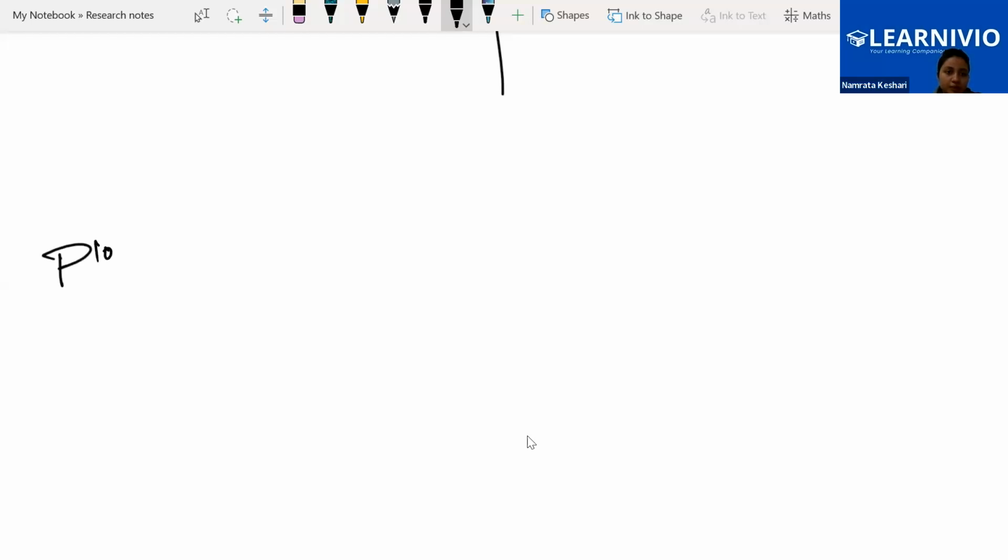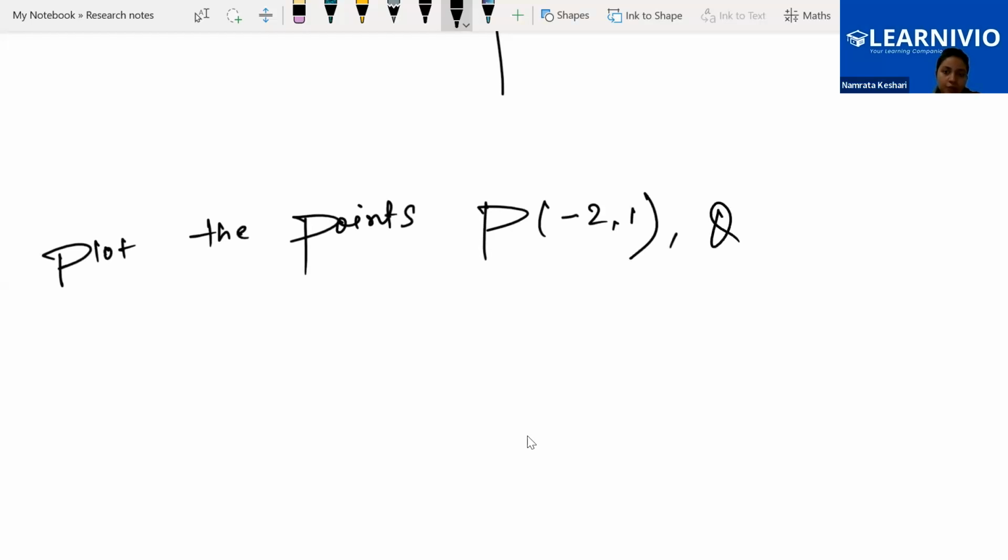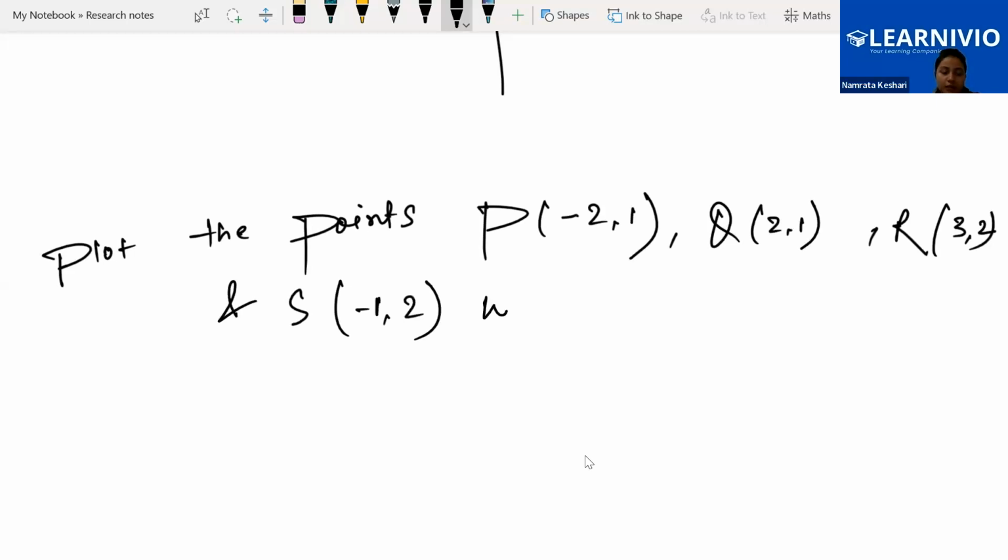Plot the points P(-2, 1), Q(2, 1), R(3, 2), and S(-1, 2). Write the name of the figure so formed. Please do it.